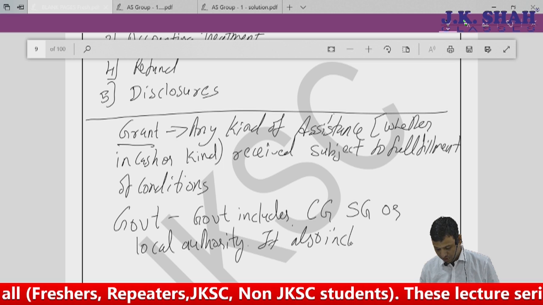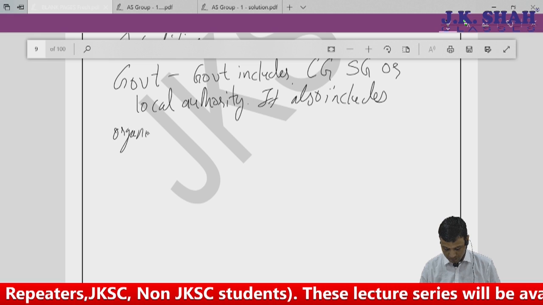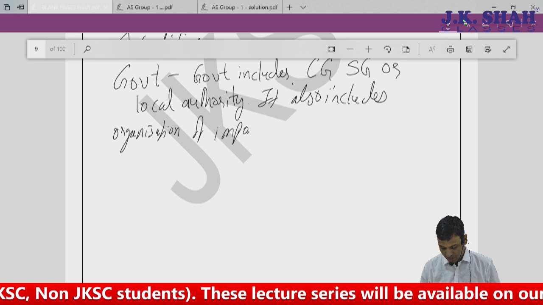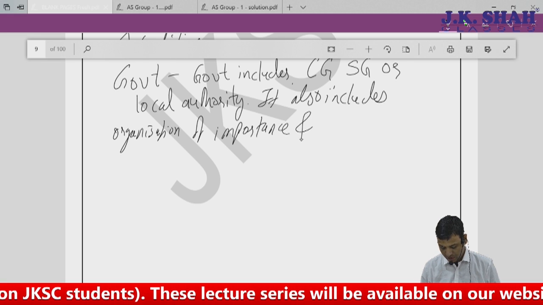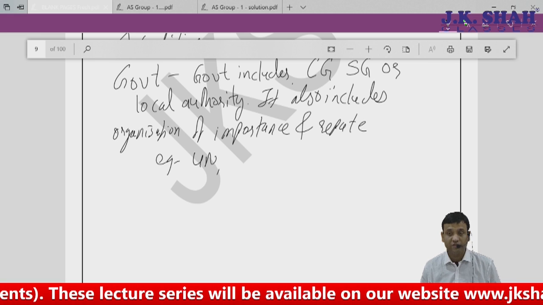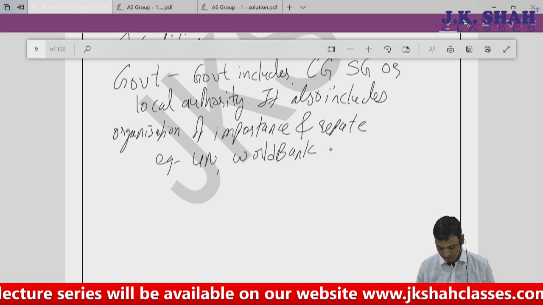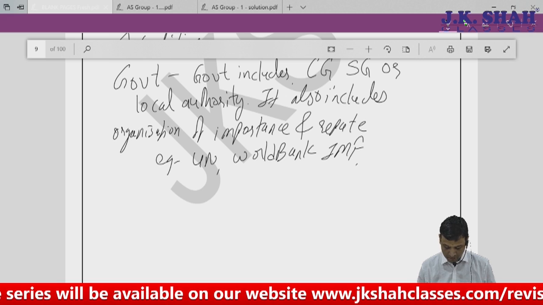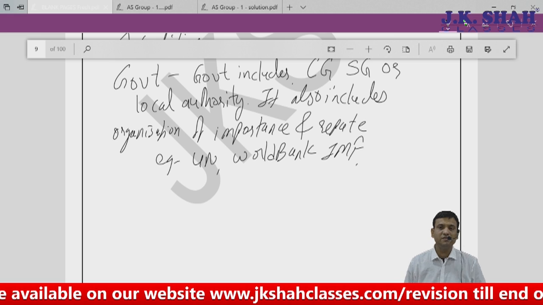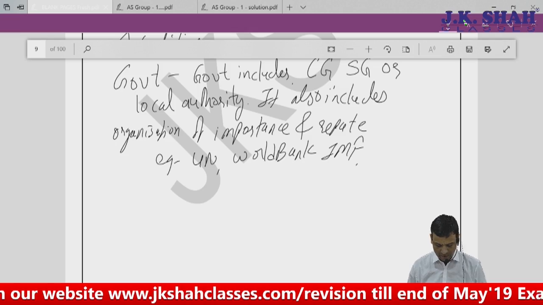It also includes organizations of importance and repute, like the United Nations, World Bank, IMF. These are all organizations of some importance and repute. For all practical purposes, even private grants will be accounted as per AS 12.